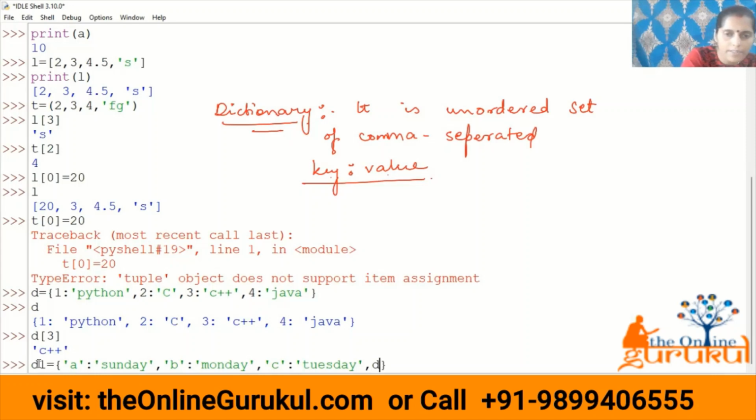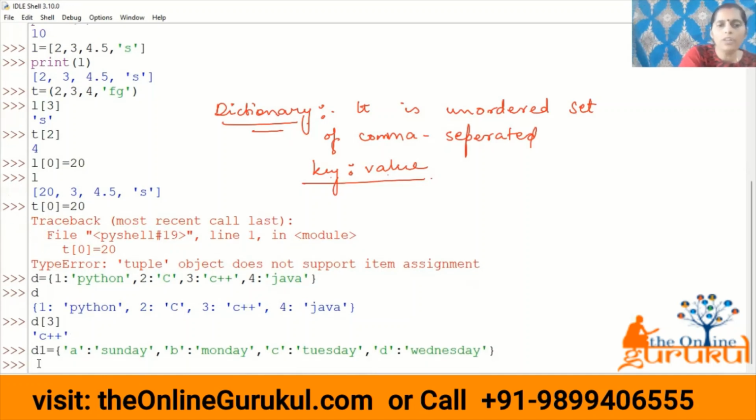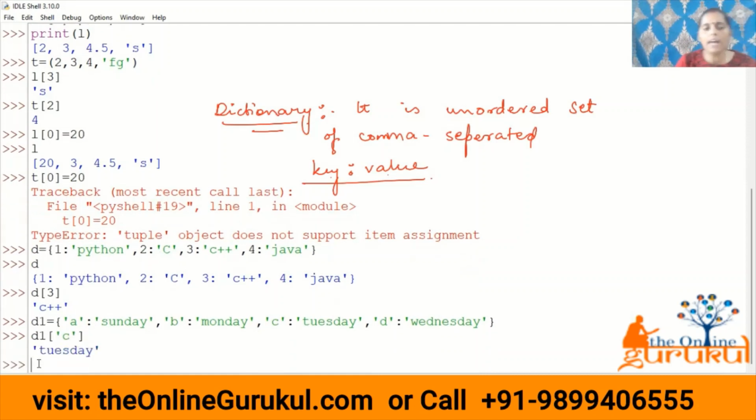D, Wednesday. Here the keys are string type. It's okay. If I want to retrieve any value, just write the name of the dictionary, and inside the square bracket, write the key. We'll get the value. So this is a dictionary.